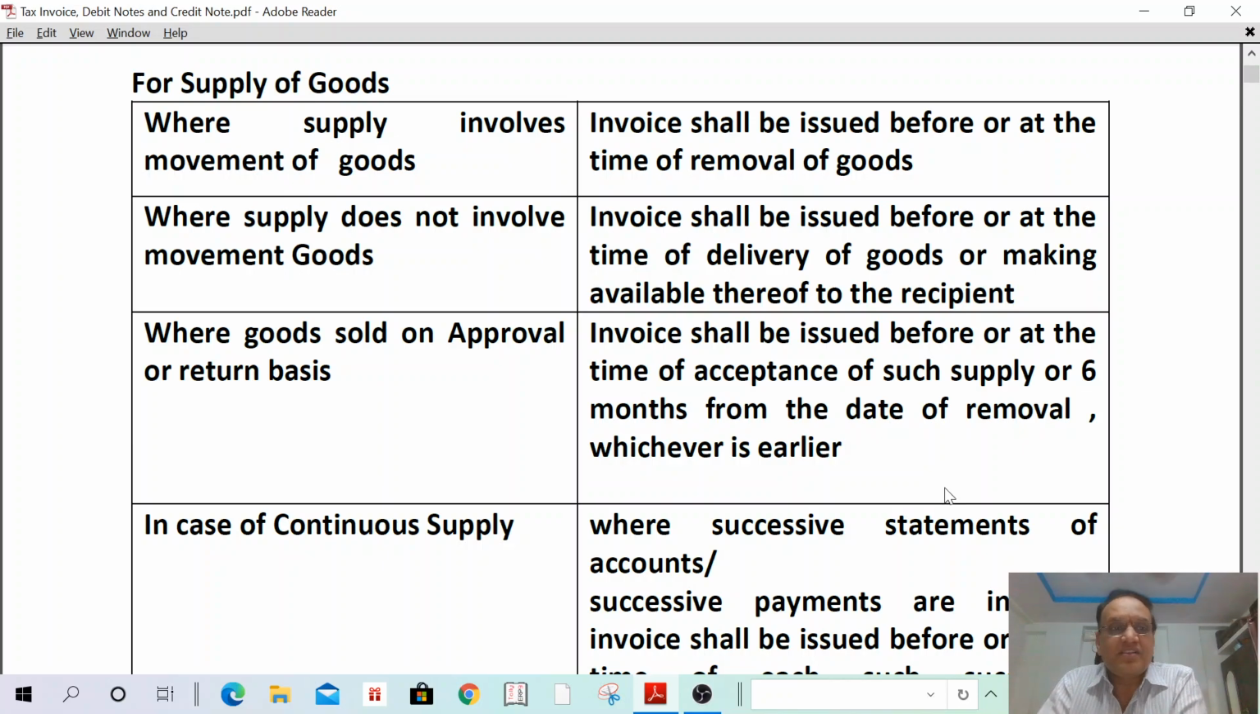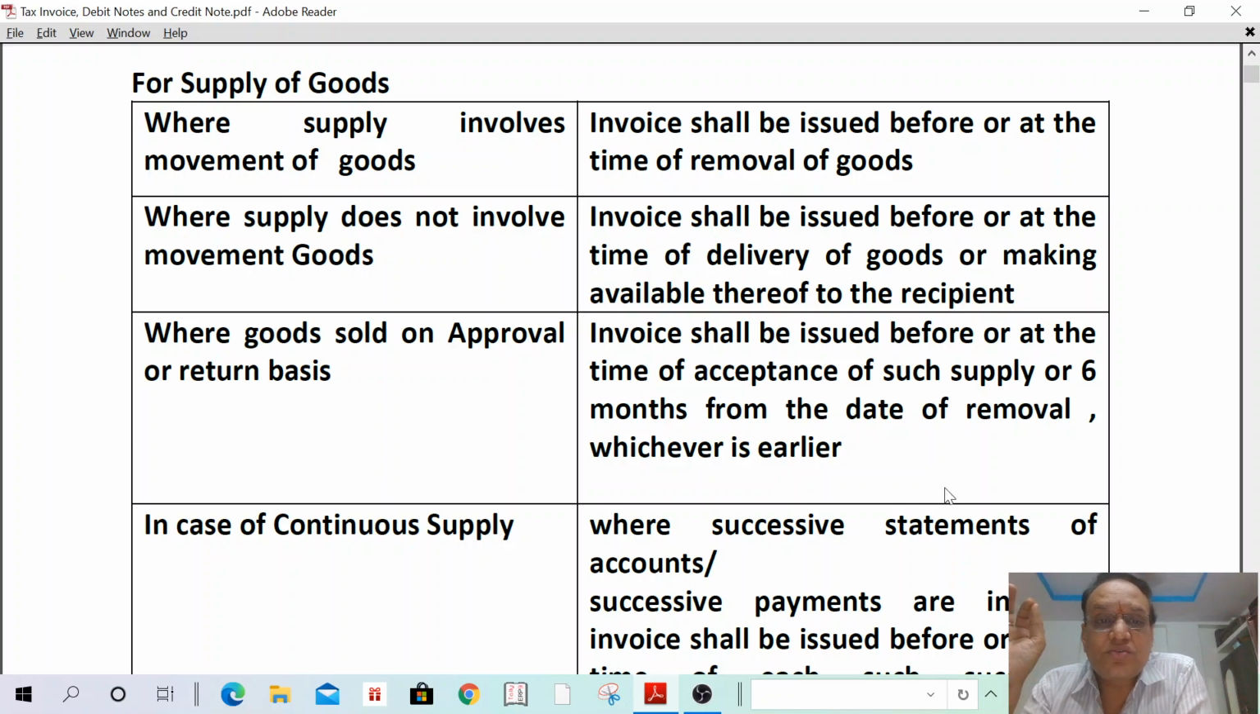This 4 I can repeat once. Where supply involves movement of goods, invoice shall be issued on or before removal of goods. Where supply does not involve movement of goods, invoice shall be issued before or at the time of delivery of goods or making available thereof to the recipient.